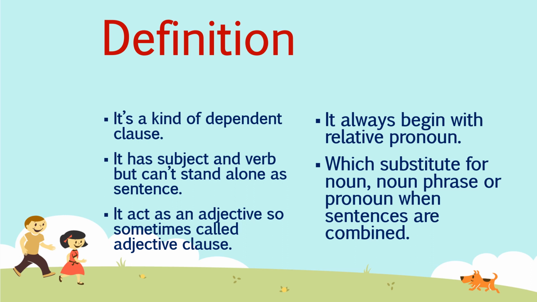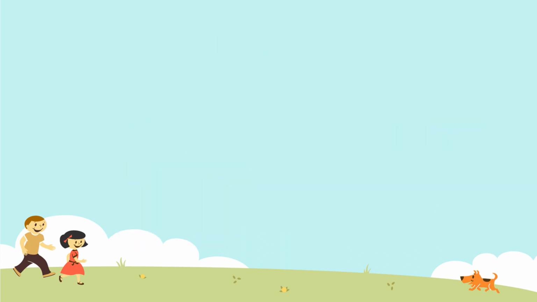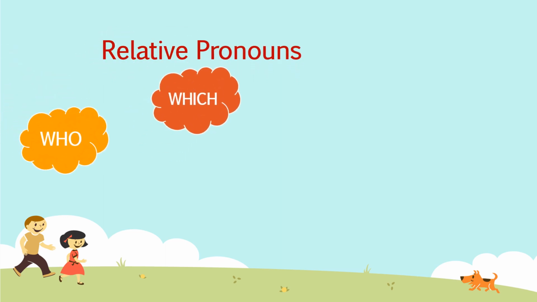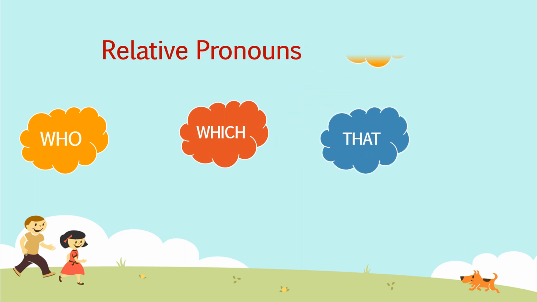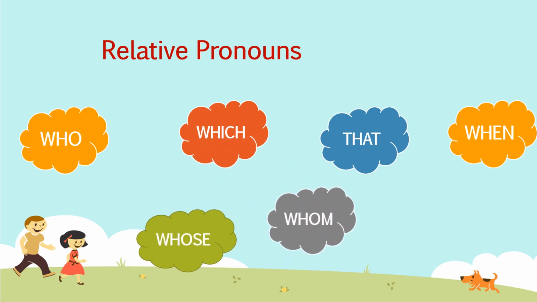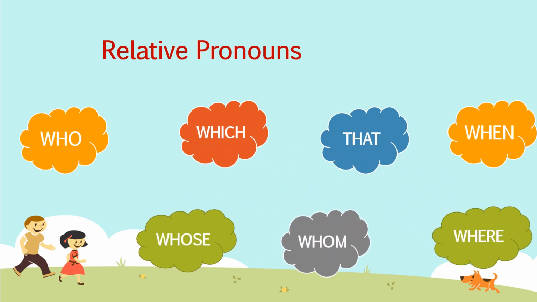It always begins with a relative pronoun. The clause always begins with the relative pronoun and substitutes for a noun. This relative clause substitutes for a noun, noun phrase, or pronoun when sentences are combined. Relative pronouns are who, which, that, when, whose, whom, where. So how are these connected to relative clause?